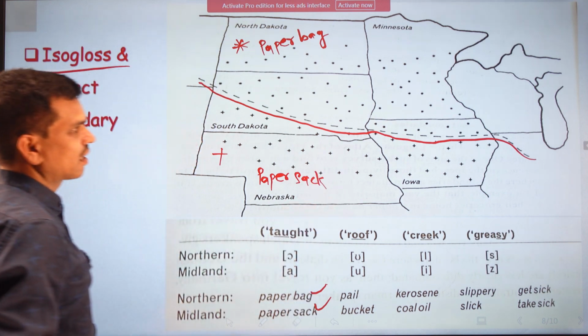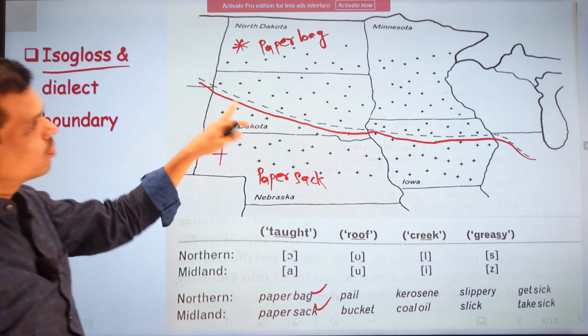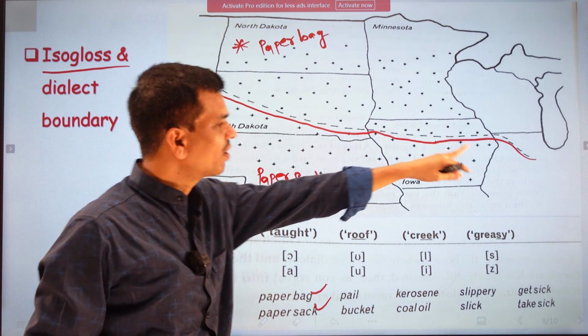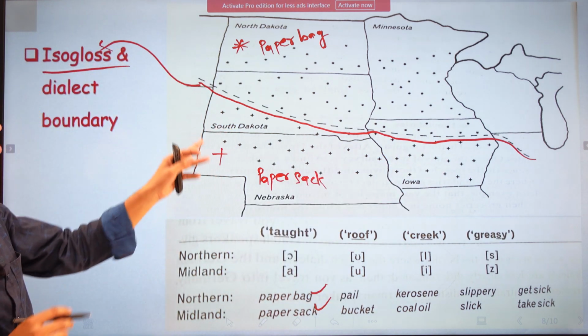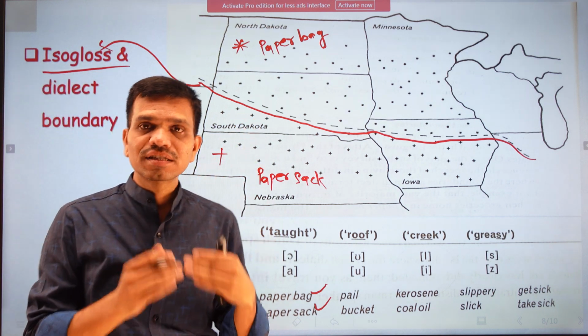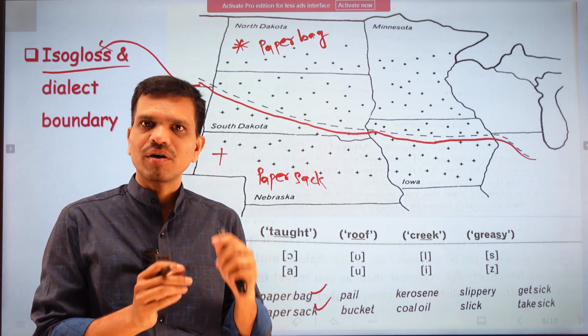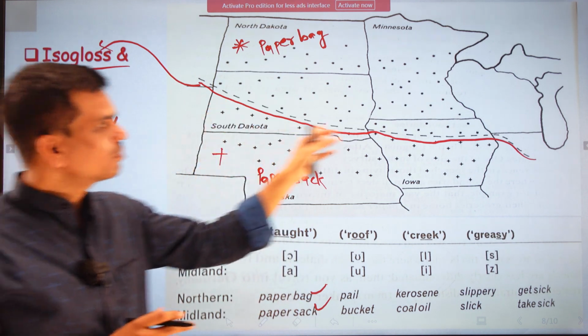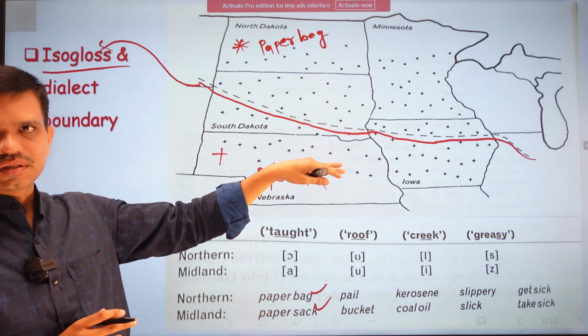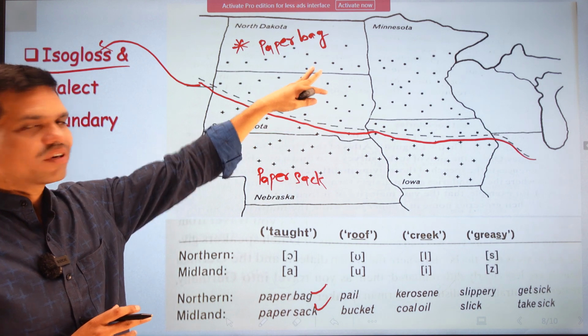So this is paper sack. Now we have this boundary, and this boundary or this line is called isogloss. This is nothing but isogloss. When this isogloss is confirmed and it becomes thick, or it becomes a vivid line, then it is called a boundary. Now it becomes the boundary between these two regions where we find the difference in vocabulary.